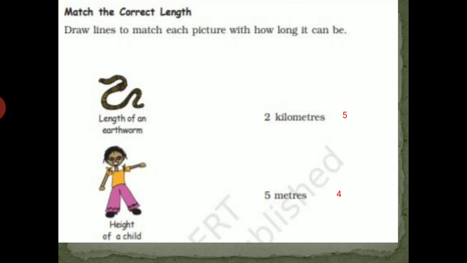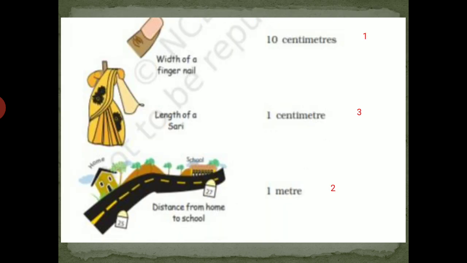The length of an earthworm, it will be about 10 centimeters. Height of a child, it is about 1 meter.